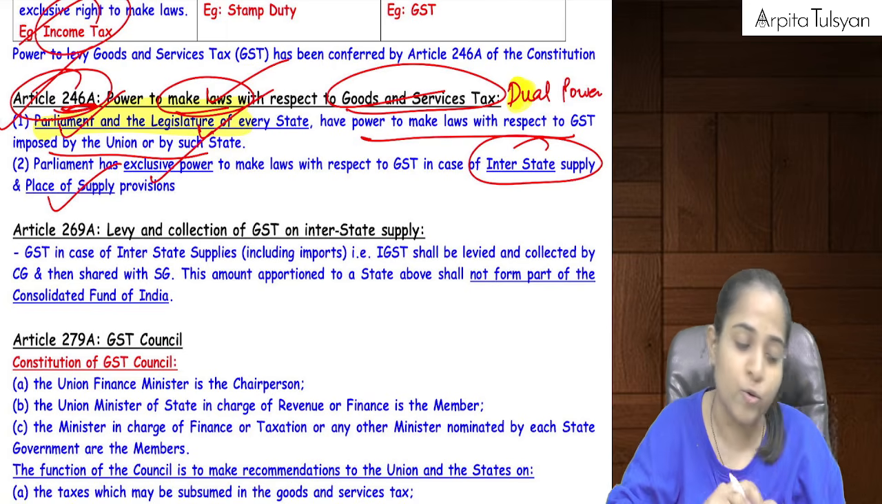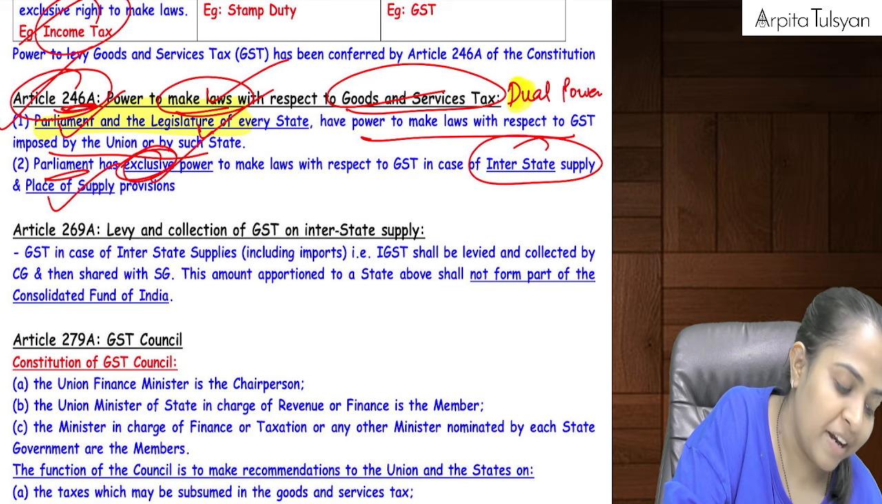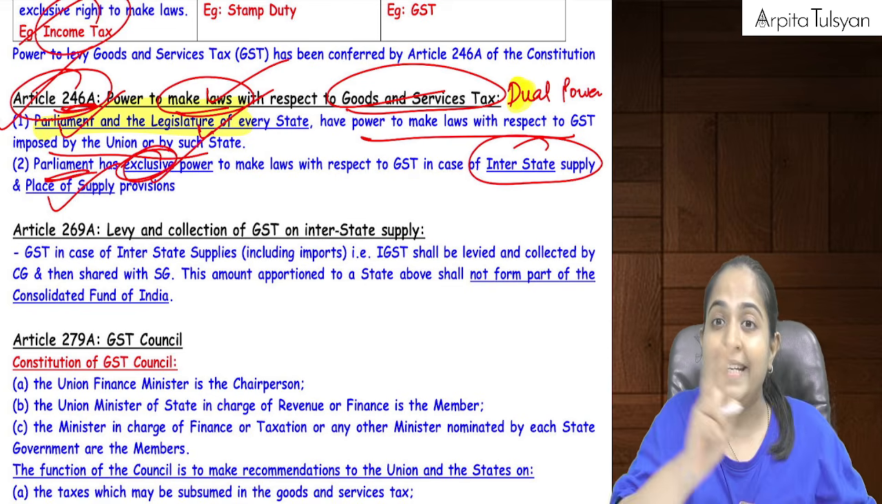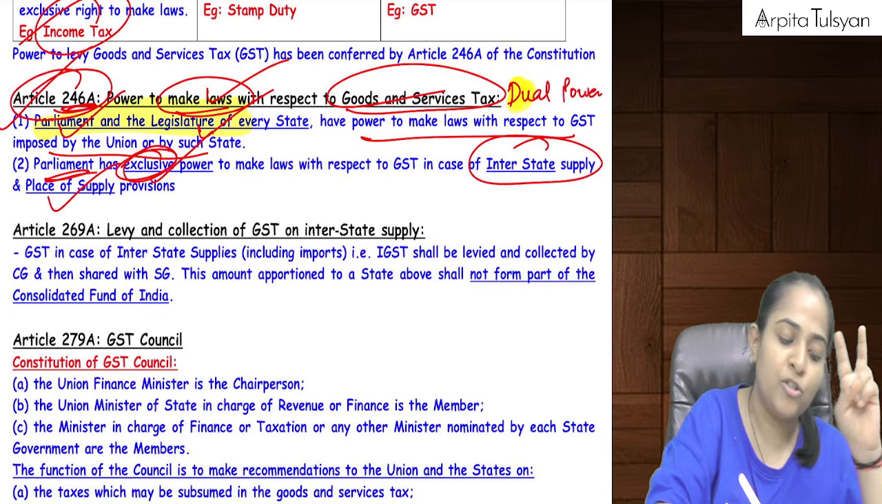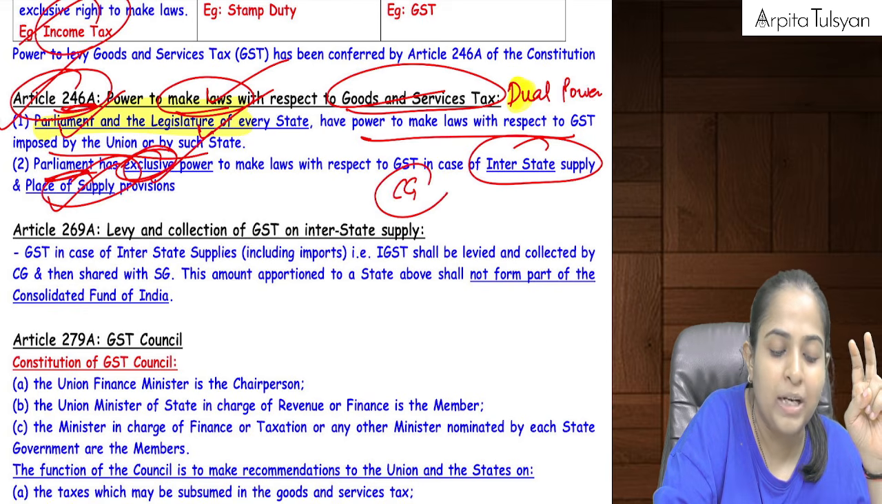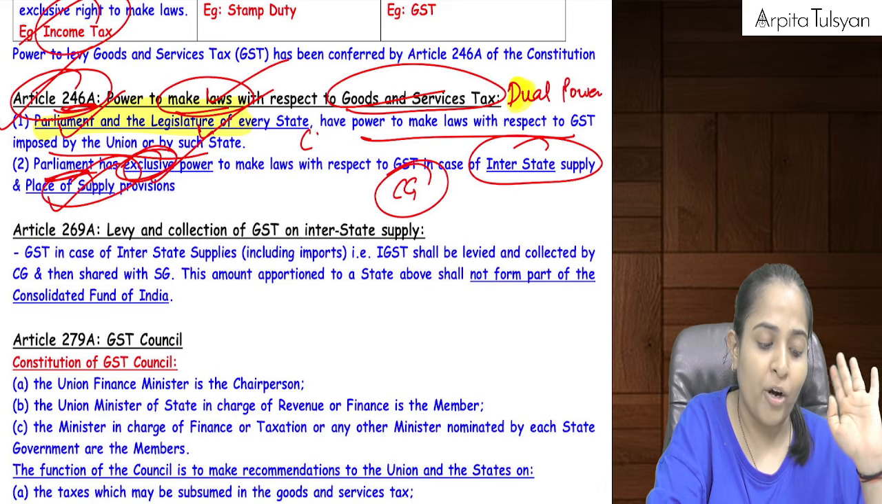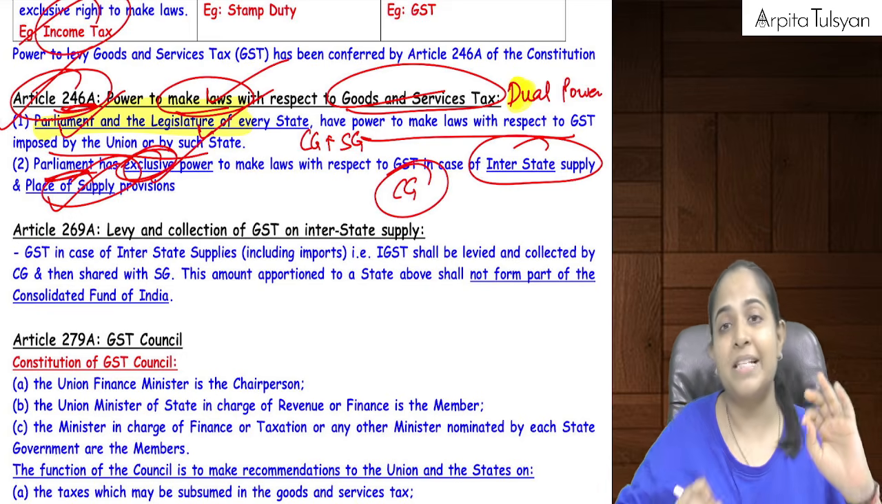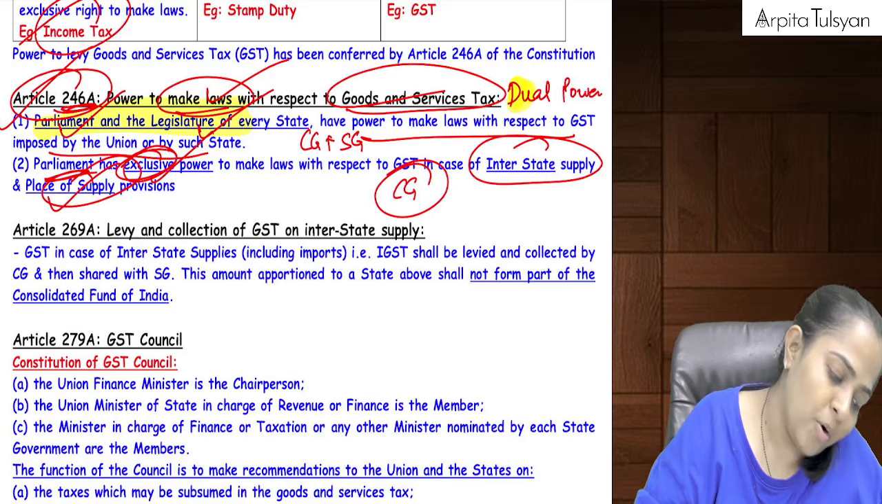To determine those things, the power has been given exclusively to Parliament. For these two matters, interstate supply and place of supply, all the decisions will be taken only by the central government. Apart from these two, the joint power is there with the central government as well as the state government. Manageable till here? Okay, done.